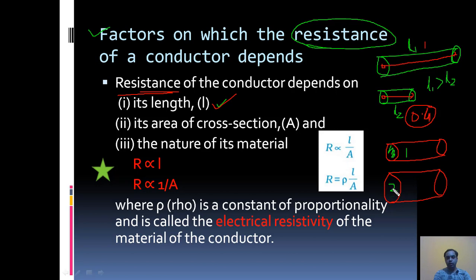Okay. So within this surface area, suppose n number of electrons will try to move. Here also n number of electrons will try to move. Now this area is more compared to this area. So comparatively within this area, the n electrons can move very freely compared to this one.